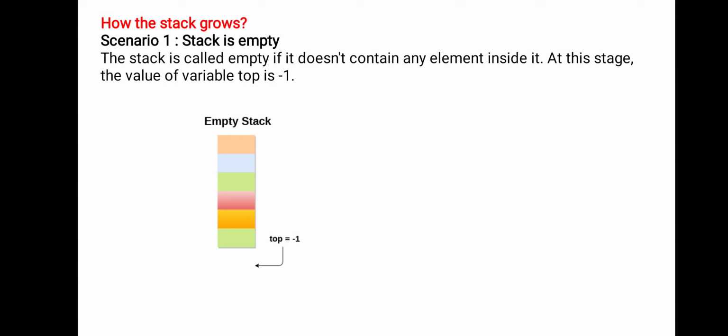Some tutorials may take top equal to 0 also. Whenever you take top equal to 0, the stack value starts with 1. If you take top value -1, the stack starts with 0. So there is no problem. You have to take the initial value of top, either -1 or 0. If you take top as -1 for an empty stack, then the stack starts with 0. If an empty stack has top equal to 0, the stack starts with 1. There is no problem, right?